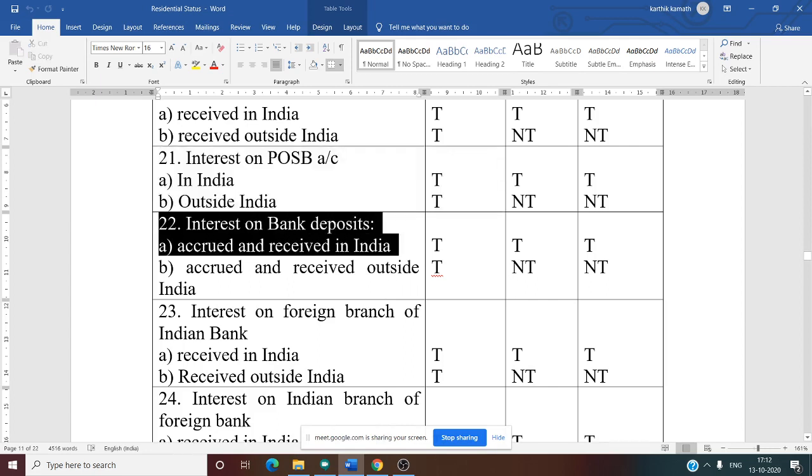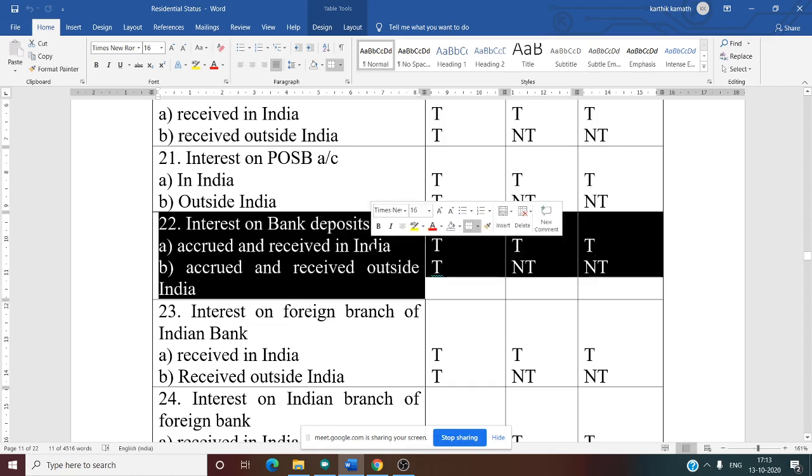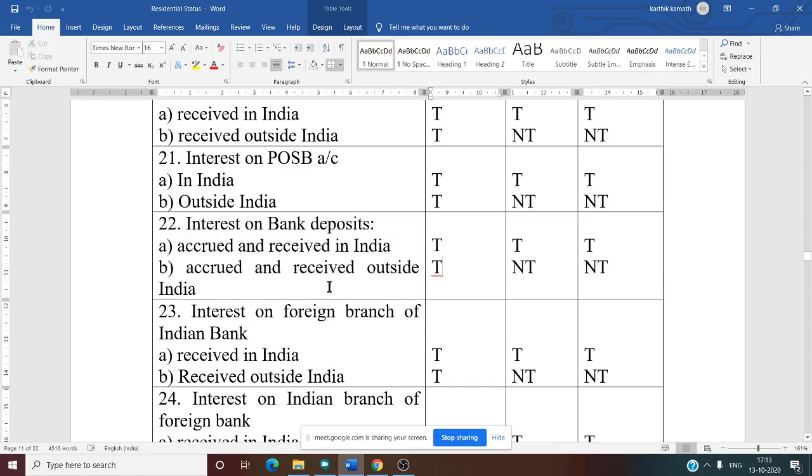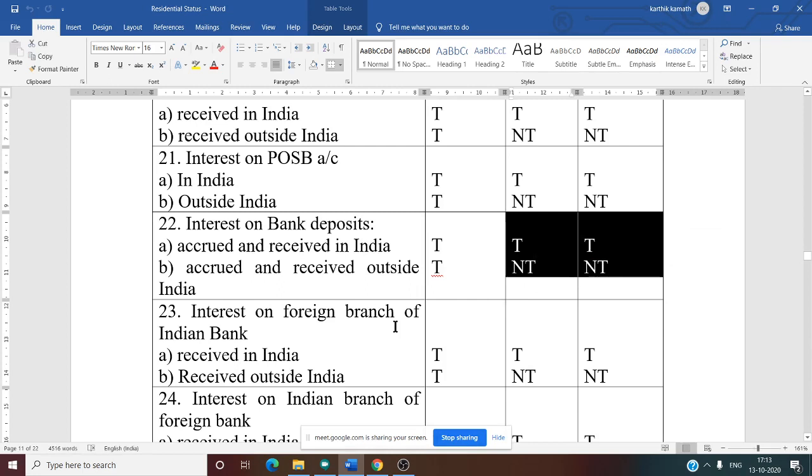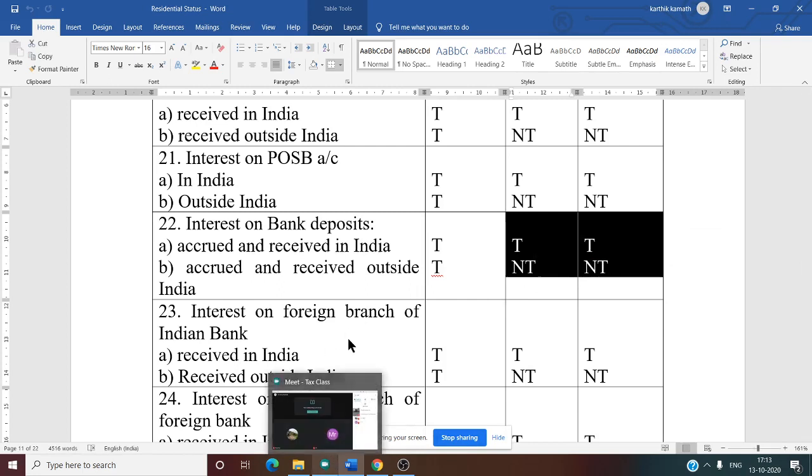Now the 22nd one, interest on bank deposit. Let me take the example of Bank of Baroda having a branch in Bangalore. In that case the bank is in India and received in India, so all three are taxable. But now accrued and received outside India: suppose Bank of Baroda has one branch outside India, let me say in Pakistan. In that case, only OR is taxable. The remaining two, NOR and NR, are not taxable. So that is the 22nd one.